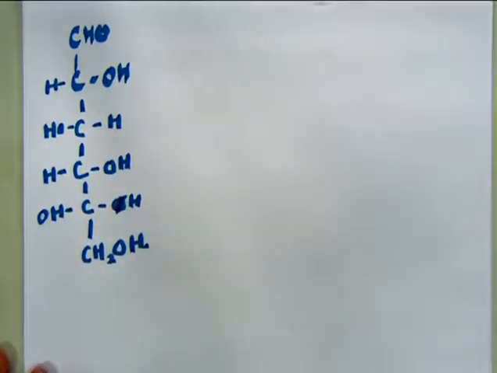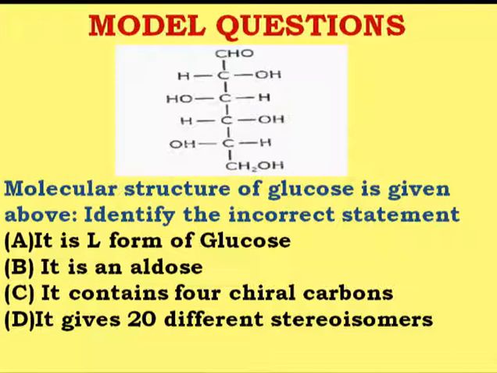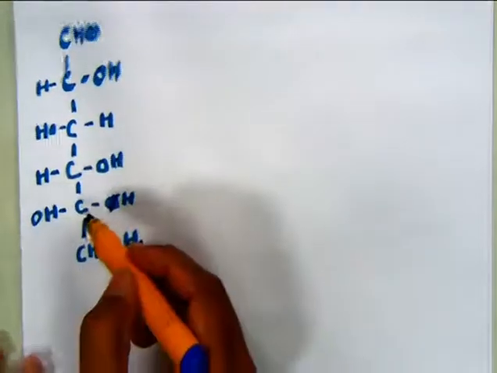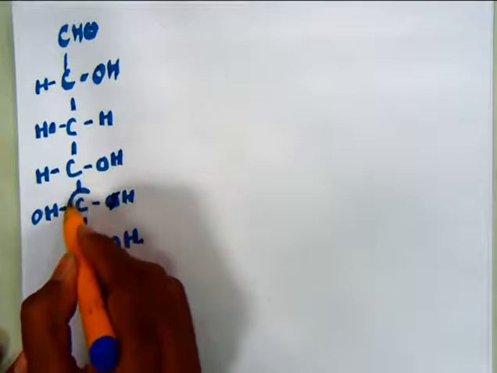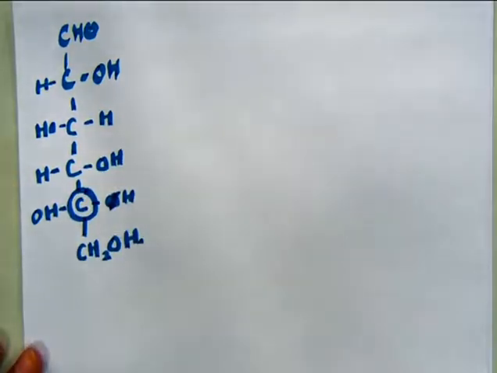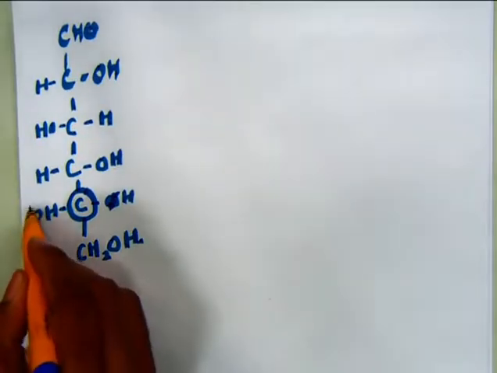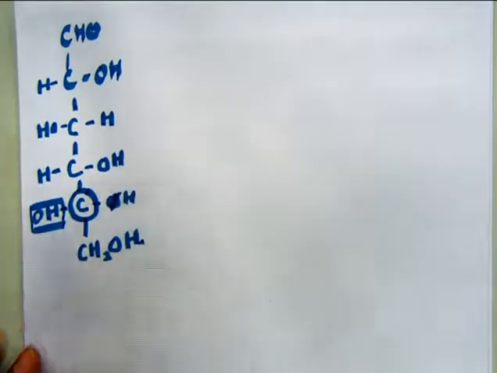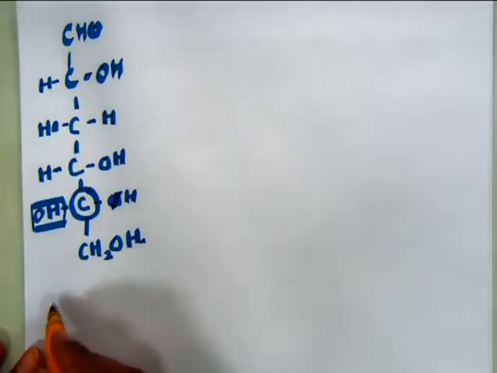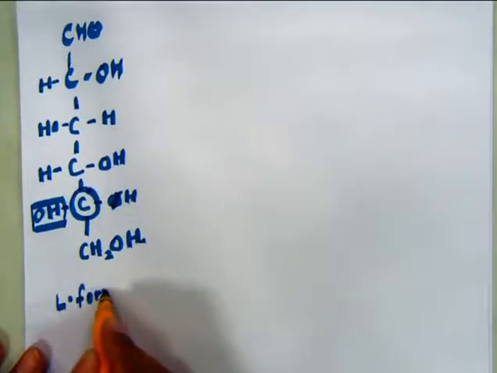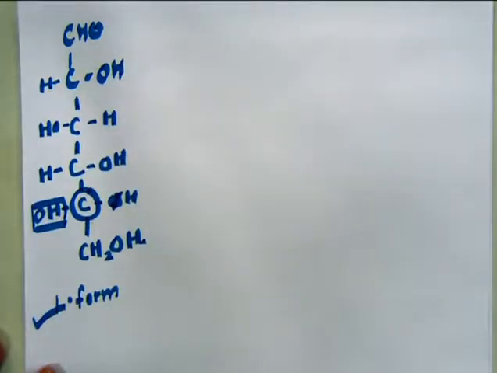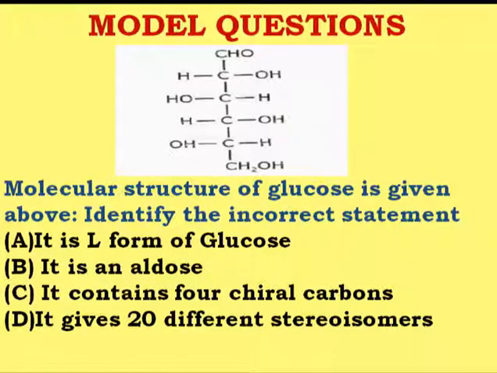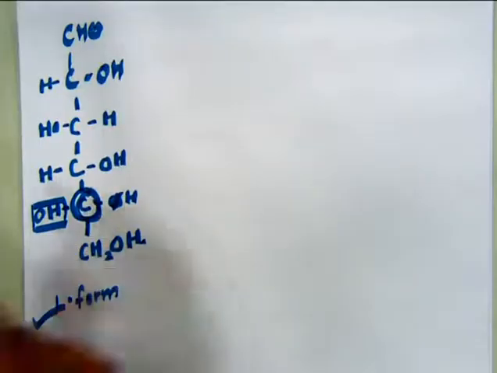The first statement is that it is the L form of glucose. If we look at the structure, at the penultimate carbon, that is carbon number 5, the hydroxyl group is present on the left side of the penultimate carbon, and that's why the first option, that this is the L form of glucose, is correct. This is a correct option.